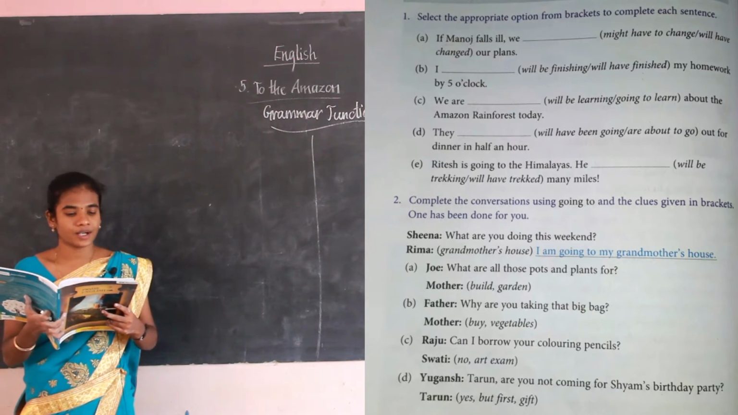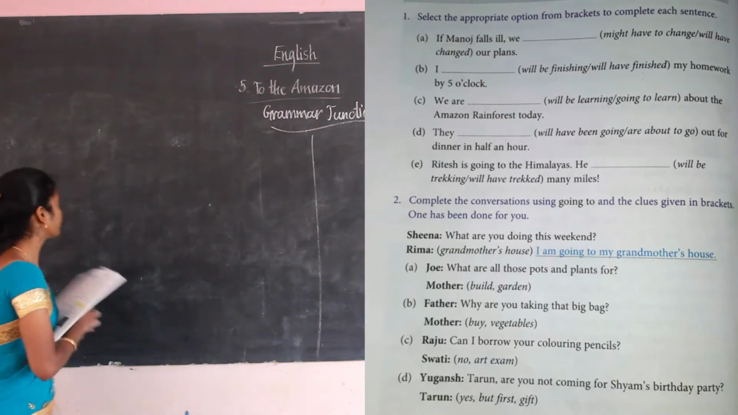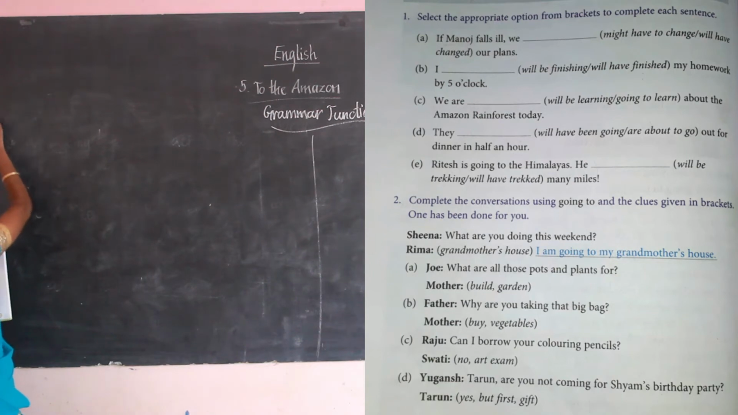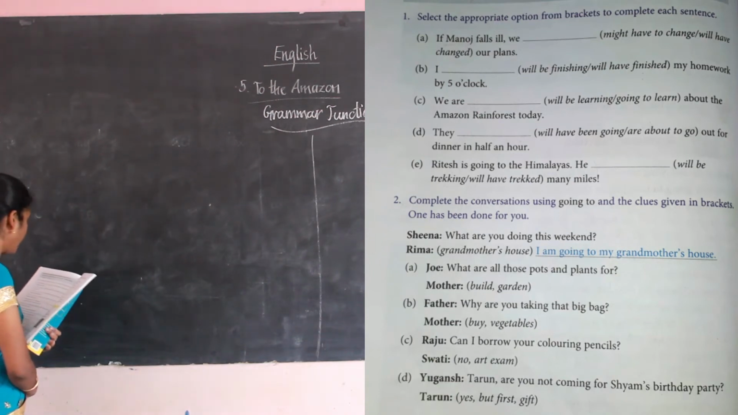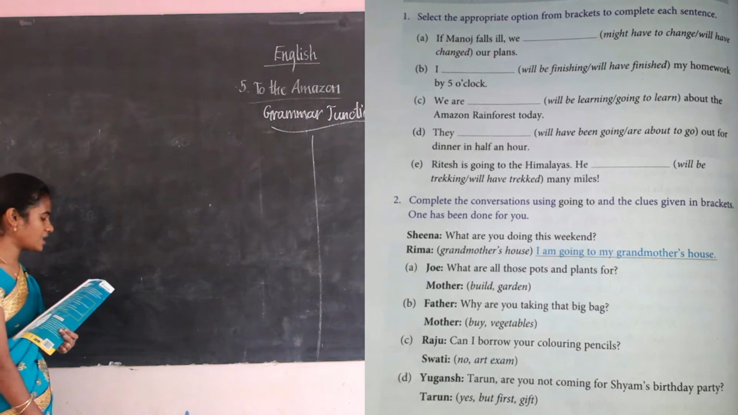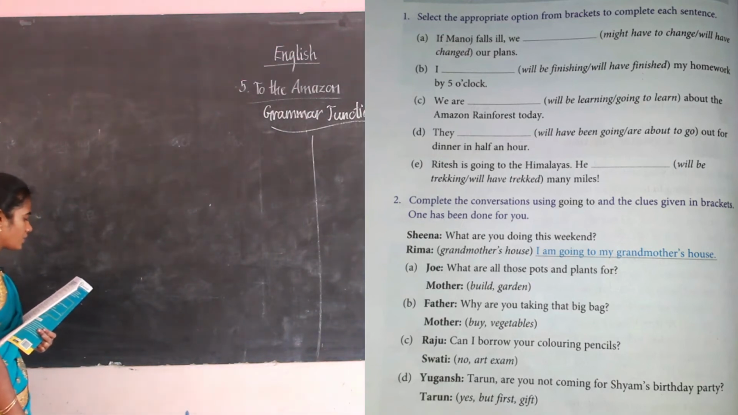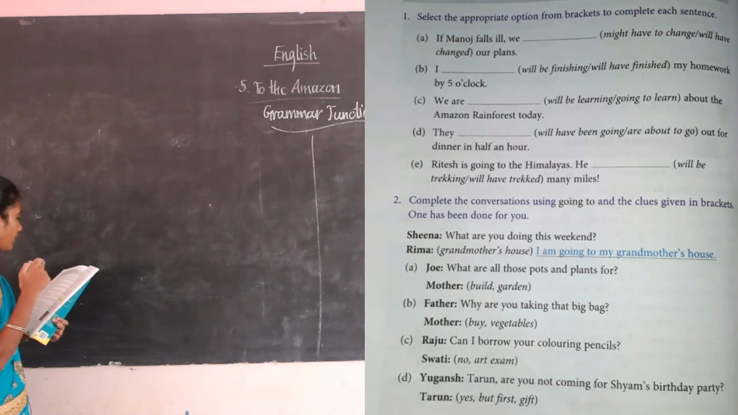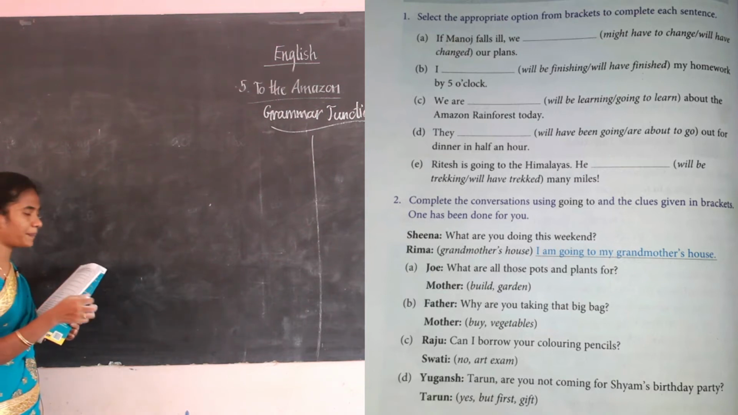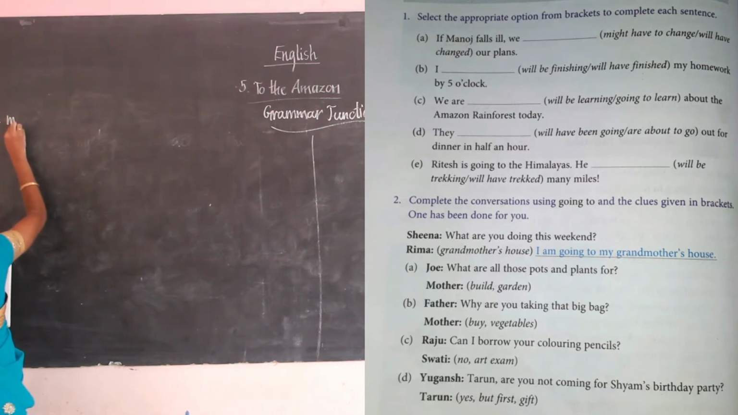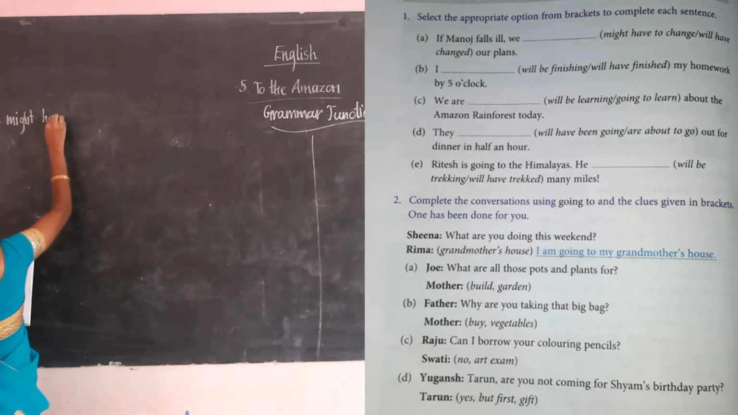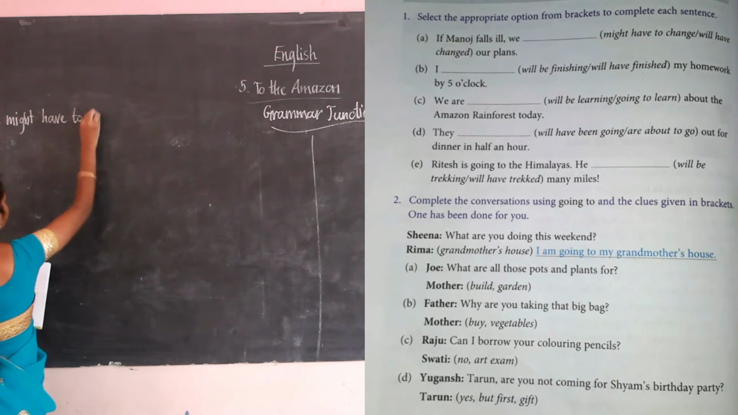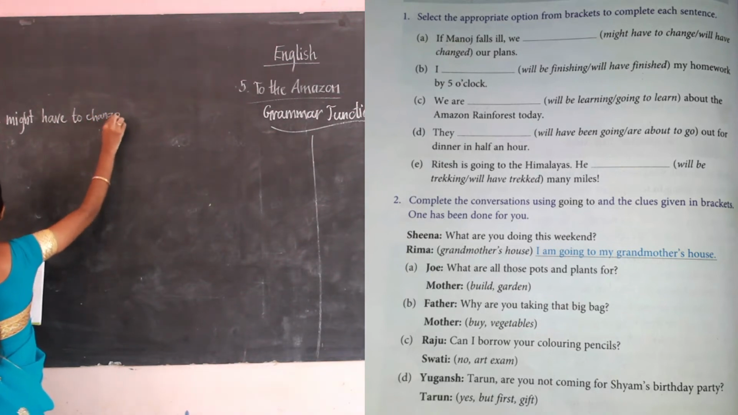Okay, the first one, A: If Manoj falls ill, we dash our plans. We might have to change our plans. Okay, might have to change.